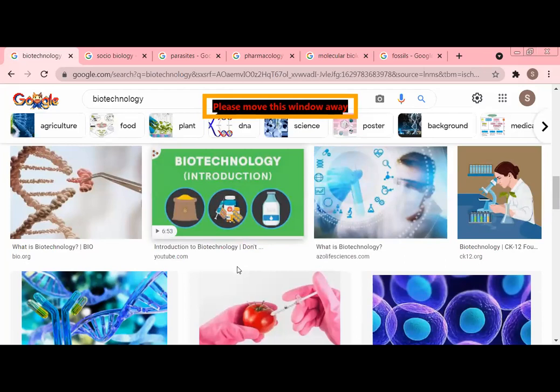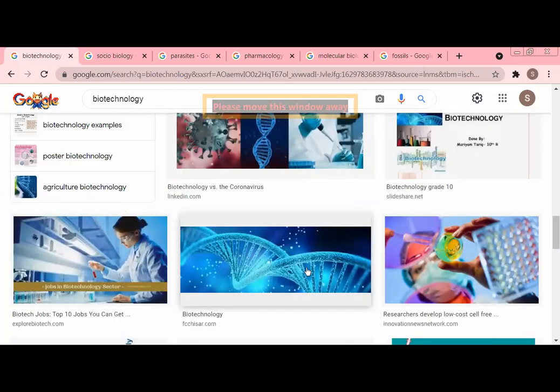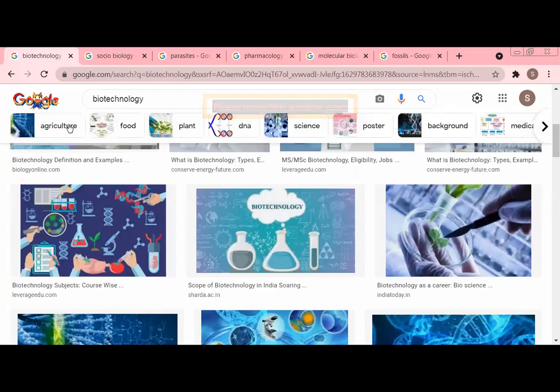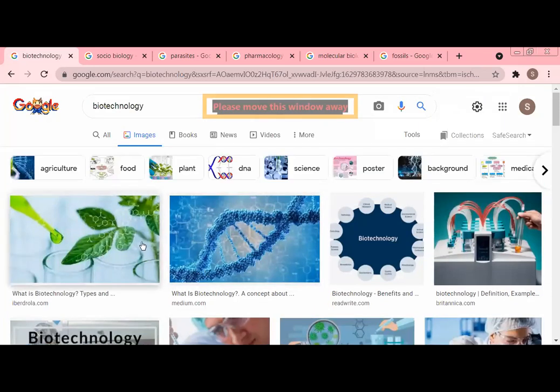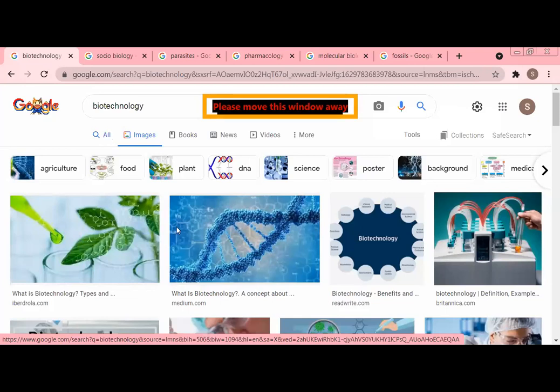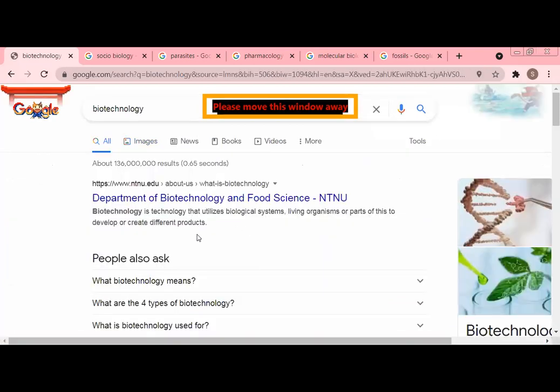Likewise, biotechnology is used in medicine to treat patients. It is used in the field of food and sciences and so many more. Everywhere biotechnology is used, like agriculture, food, plants, and changes in the DNA. When these techniques are applied for the betterment of living things, this type of technology is called biotechnology, and it is used for the betterment of living organisms. Okay, is this clear, everyone?